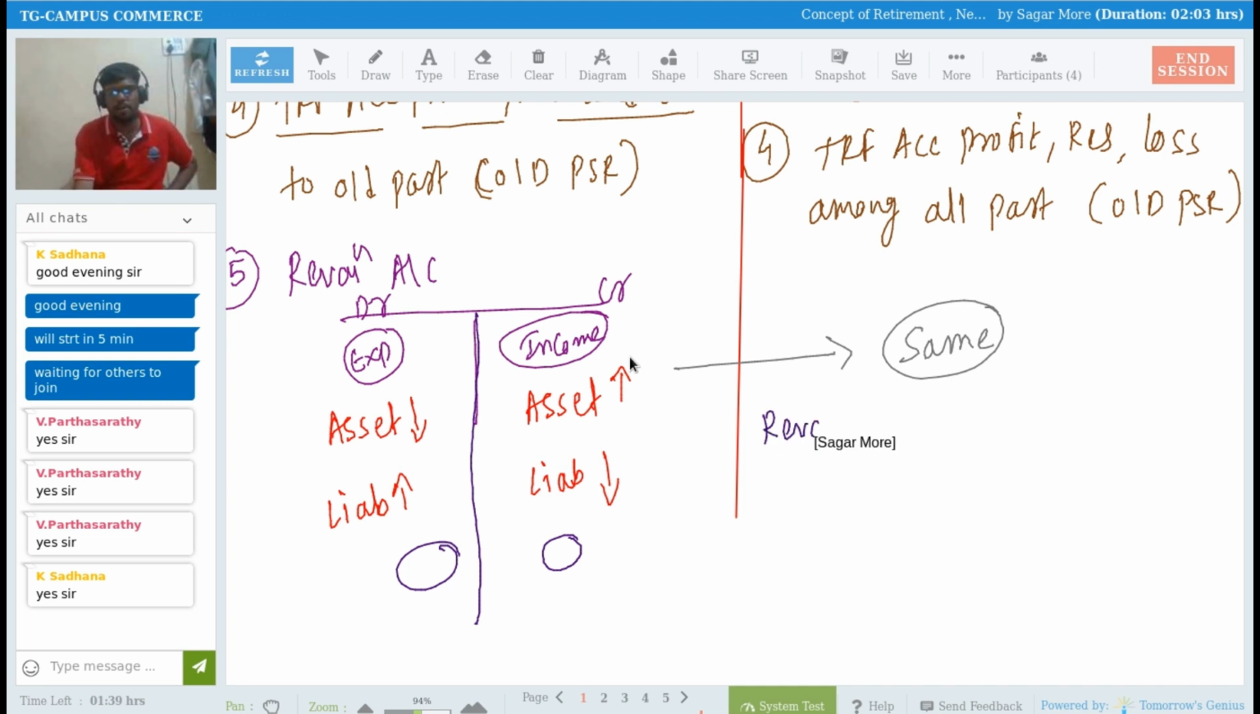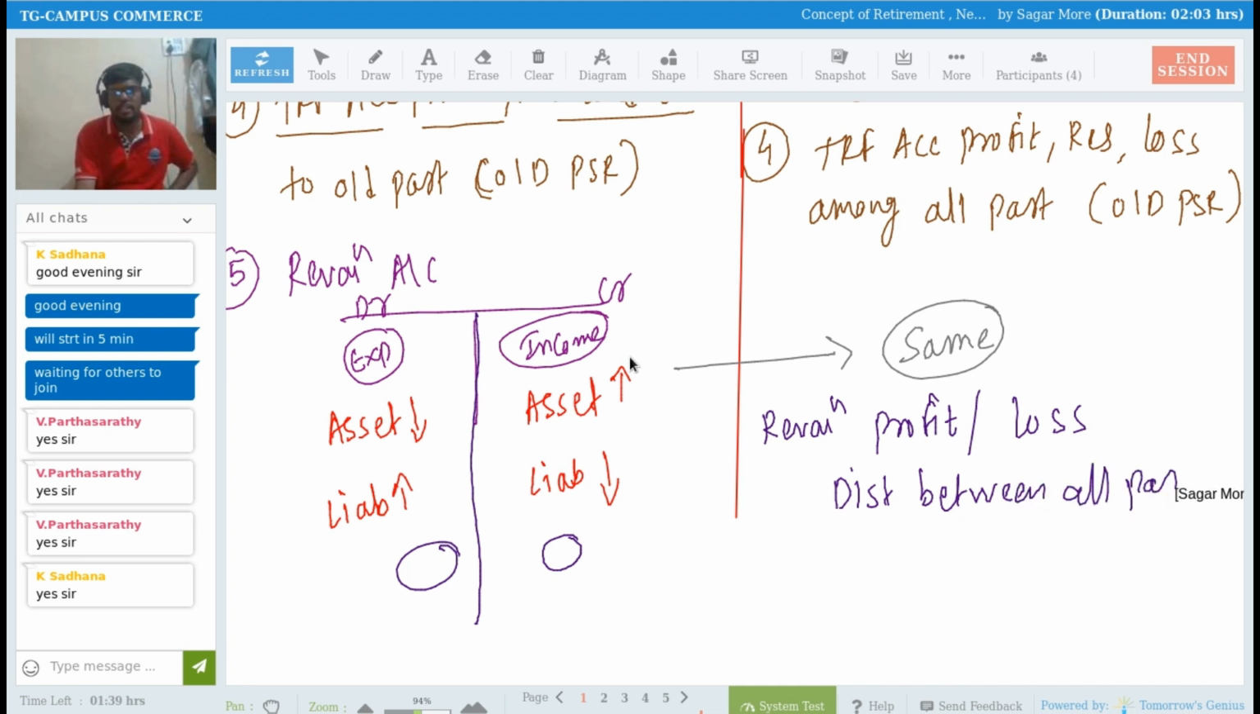So revaluation profit or revaluation loss we have to distribute between all partners, including the retiring partner, as per their old profit sharing ratio. These are the adjustments that we did in case of admission of a partner, and in the same way we have to do them in case of retirement of a partner.